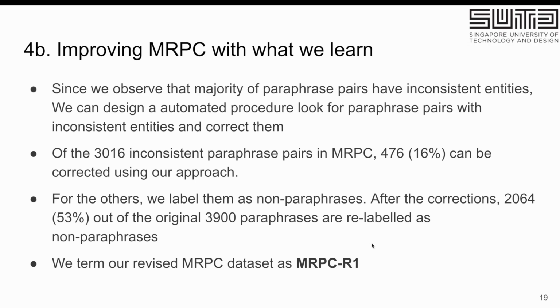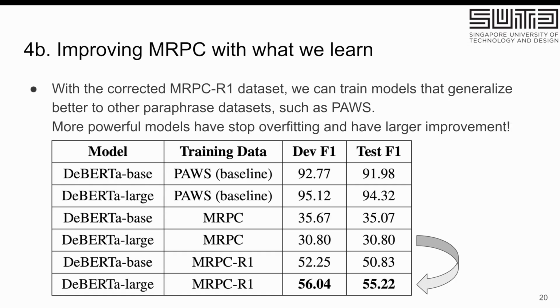And then we propose this as a revision of the MRPC dataset. We term it MRPC R1, and we can show that when you train a model on this dataset, not only does it transfer better to other datasets such as PAWS, larger models also perform better, whereas previously with MRPC, larger models actually overfit. So we can see that we improve the quality of the MRPC dataset. Even though the transfer performance is not really that amazing, it is a huge improvement from before, and therefore this is a higher quality dataset that, if we combine it with other paraphrase generation datasets, probably augments the training data a lot better than the original MRPC.